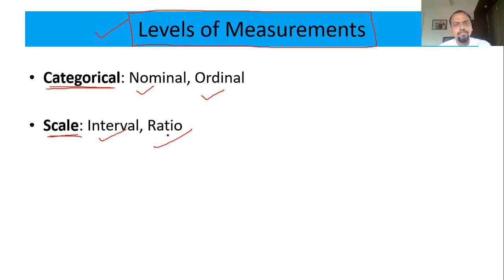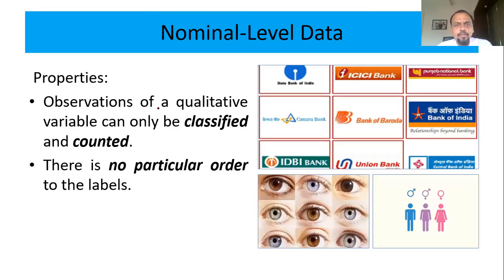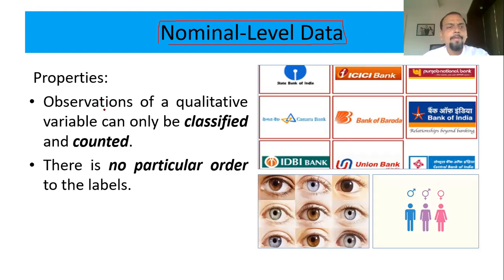Now I'll take each one of them one by one. First is the nominal level of measurement of your data. When I say nominal level of measurement, it means the observations or the data are simply classified and counted, like the number of home loans in different banks. I may get data that in State Bank there are 1 lakh home loans, in ICICI Bank 50,000 home loans in a particular month, then Bank of India is having certain, Bank of Maharashtra is having certain.